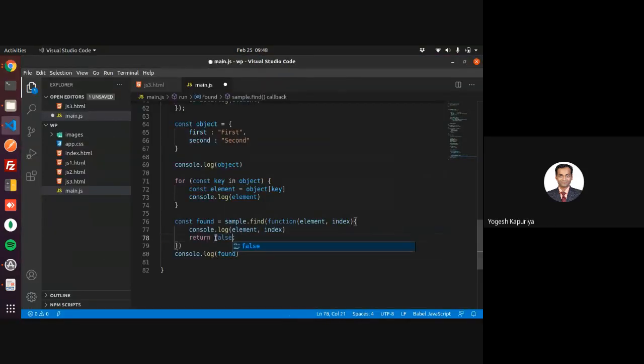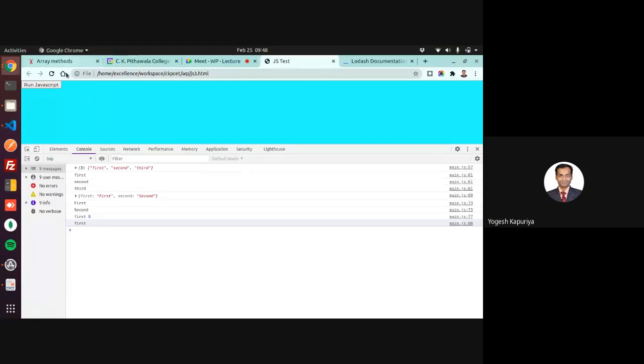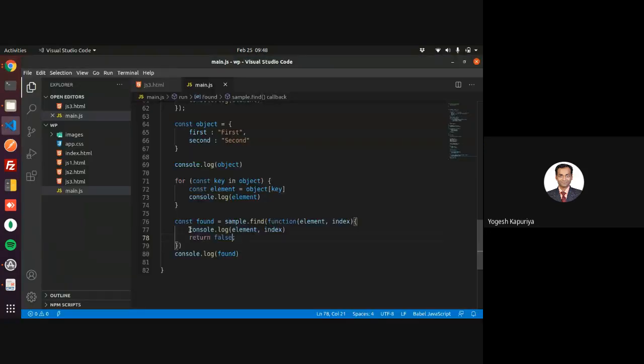If it returns false, then it means that we'll go for the next element. Again, it will go for the third element, fourth element. So whenever it returns true, it means that you have matched your condition.